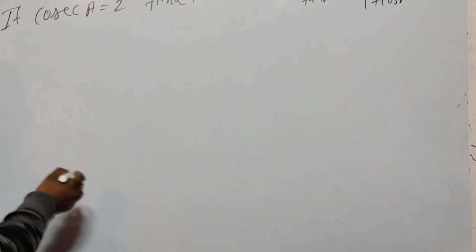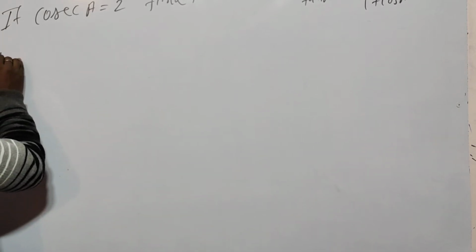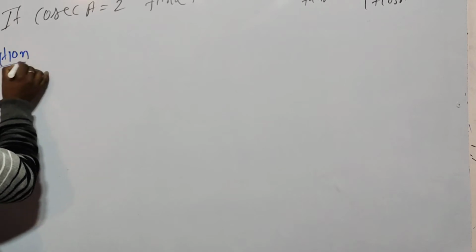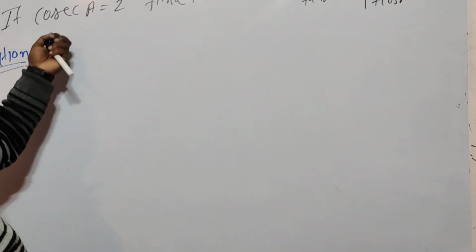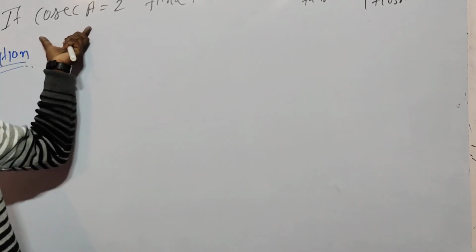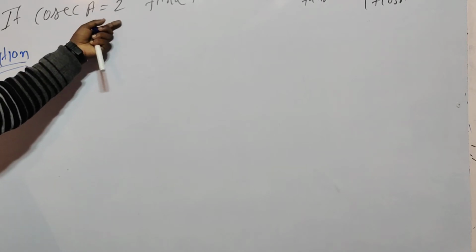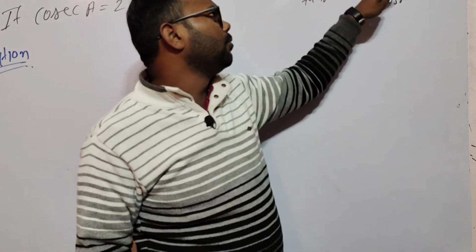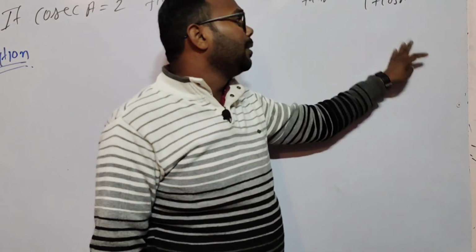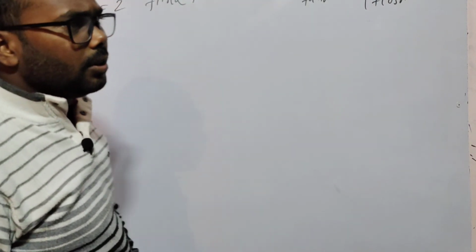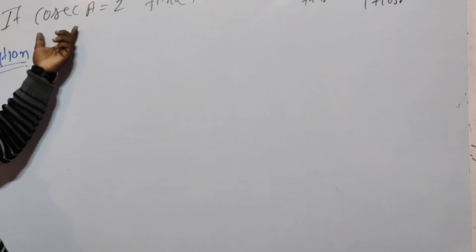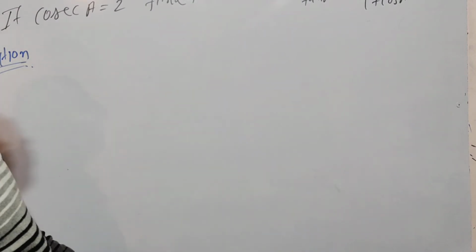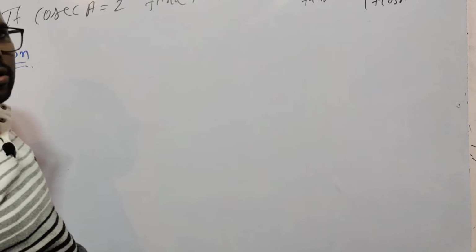Look here, solution. Given in the question, cosec A is equal to 2, then find the value of 1 upon tan A plus sin A upon 1 plus cos A. We know the relation between cosec A and sin A, but how to calculate tan A and cos A?